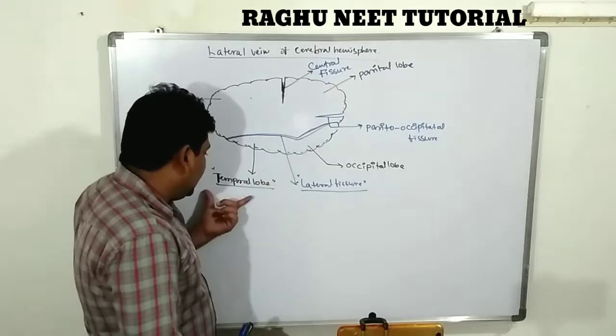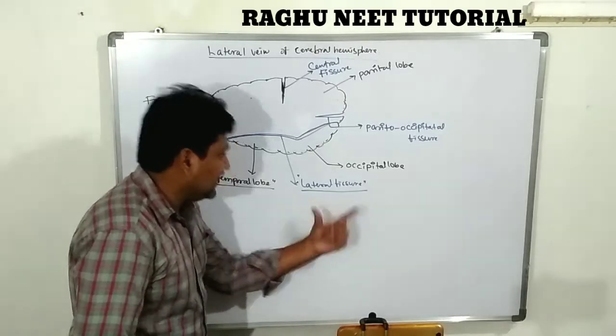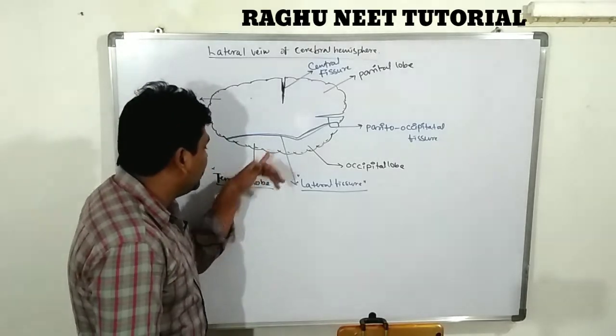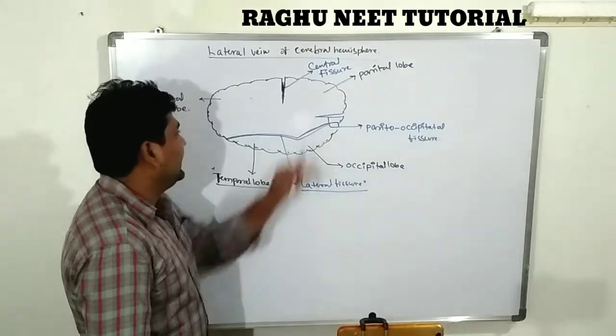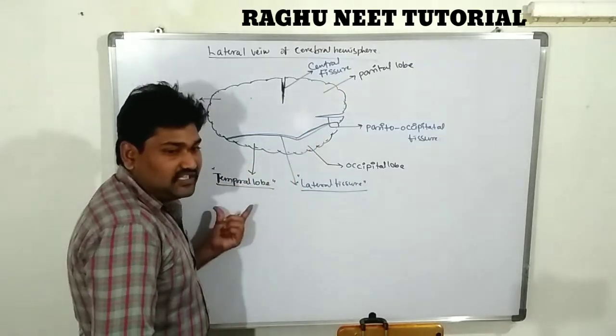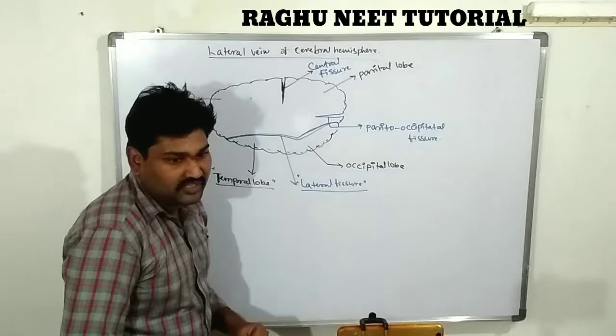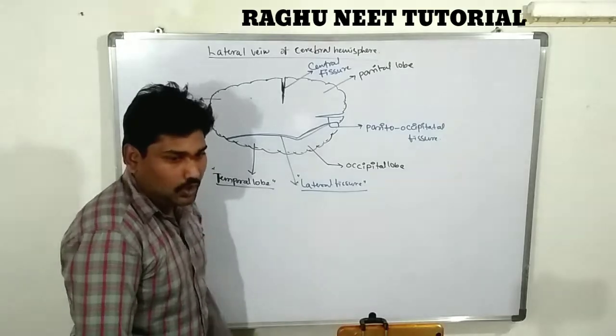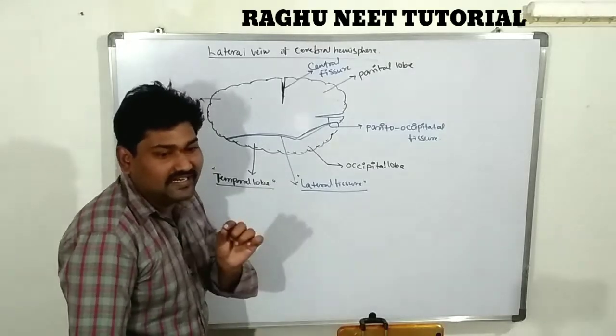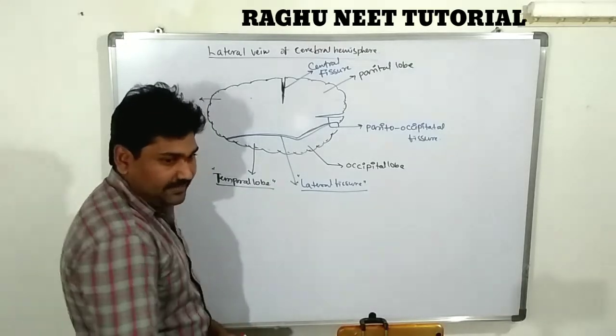The third one is the lateral fissure. The lateral fissure is the separation of the temporal lobe from the parietal and frontal lobe, but this fissure is connecting the temporal lobe and occipital lobe. So this is the information about the grooves of the cerebral hemispheres.